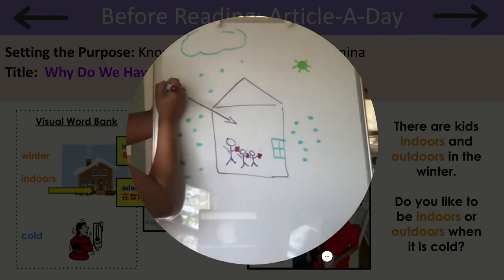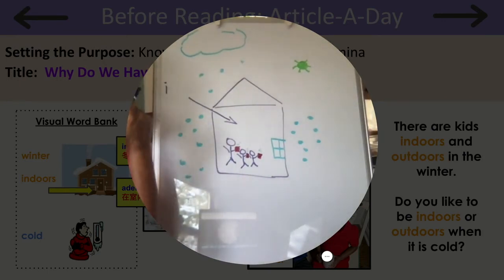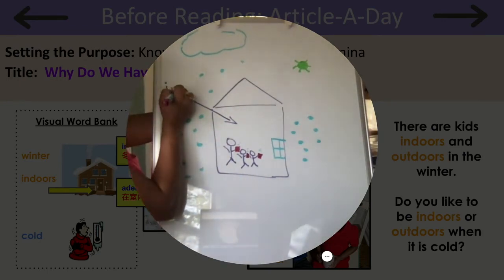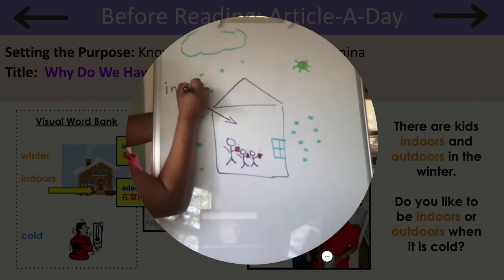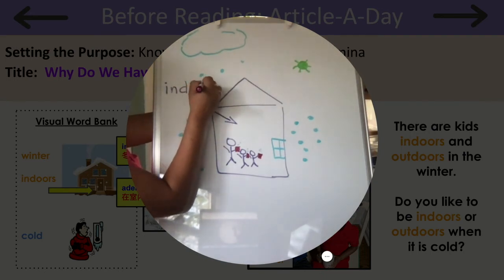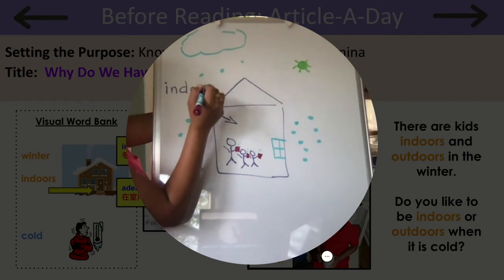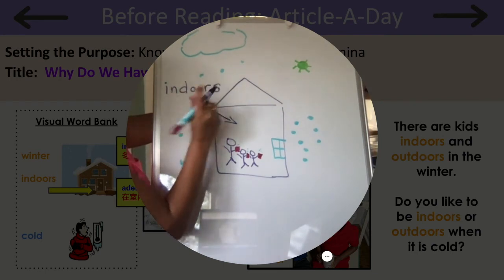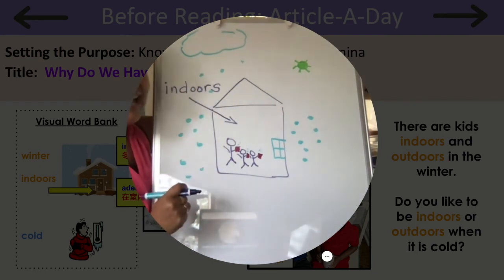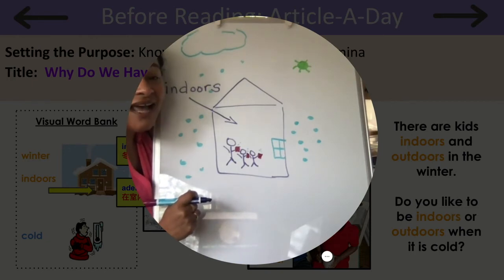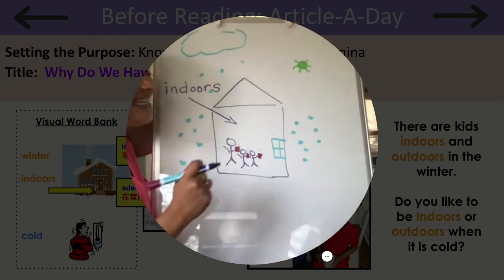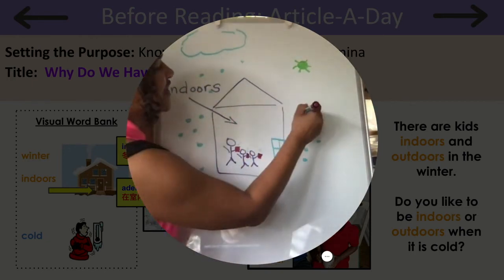That's right, that's the letter I. I-N-D-O-O-R-S. Indoors. And it's snowing outside because it is winter, right?